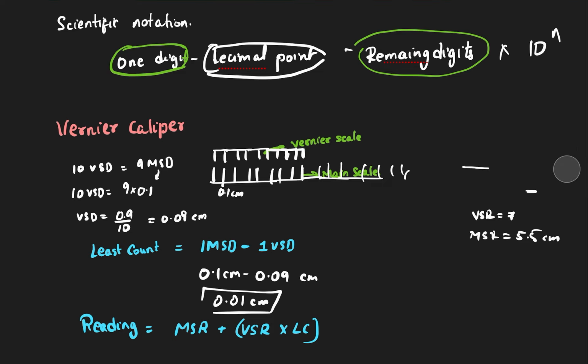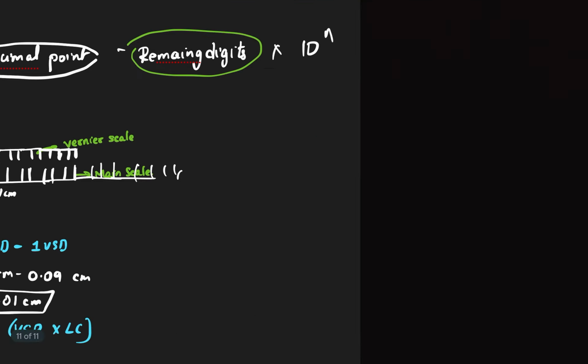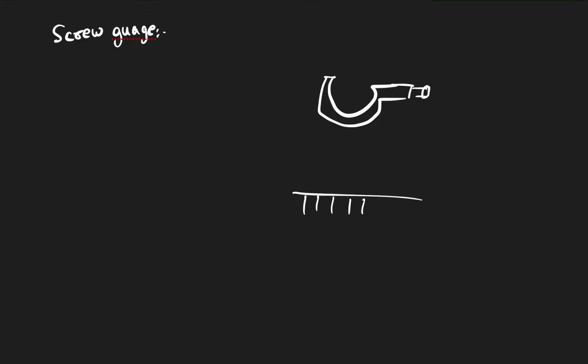So this is how we do the questions from vernier caliper. Next we are going to see screw gauge. Screw gauge is a very simple device. It looks something like this. Here there will be a screw. So if I want to explain properly, this is my main scale. On top of this main scale a screw rotates, and the screw has 100 lines on top of it. How many lines it can have depends.